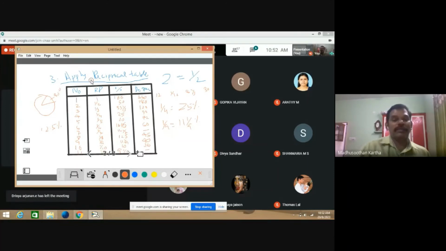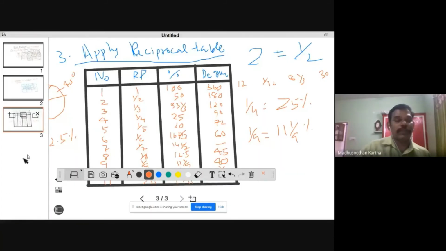The third method is to apply the reciprocal table. You just apply the reciprocal table, so you can arrive at the percentage, the relationship between two figures, in a fraction of a second. So this is the third method, the third strategy. Already we have 3 points. You can see them one by one.